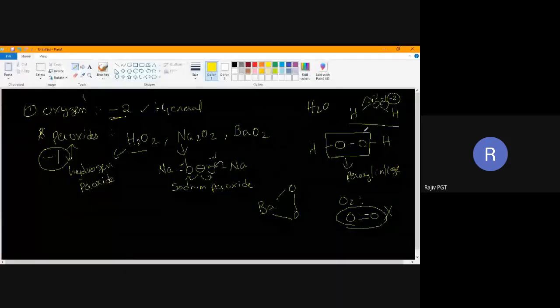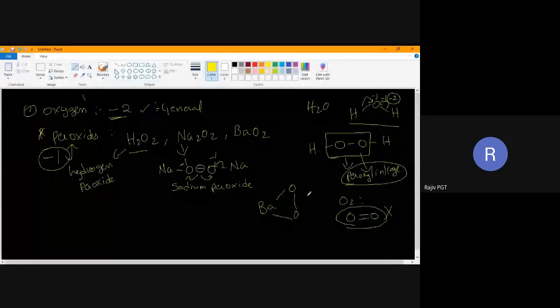But that is not the case here. Here what oxygen has done, it took electrons from this bond. It took electrons from this bond. Both the electrons it has taken. That's why its oxidation state is -2. But in peroxides, it is taking electron from only one side. That is why its oxidation state will be -1. O single bond O is called peroxy linkage. Oxygen state will be -1. Is it clear? Any doubt?